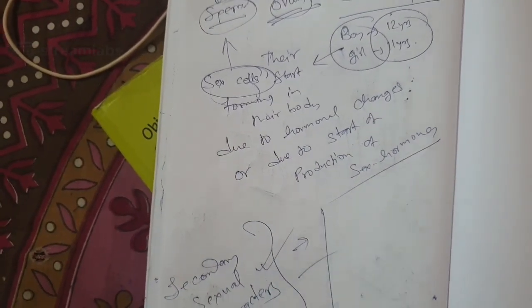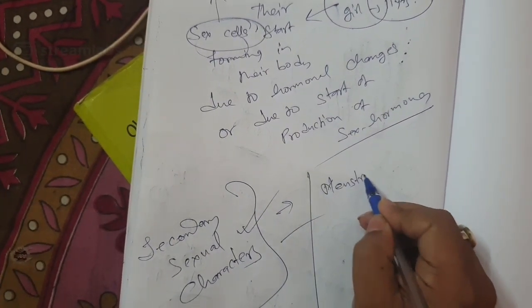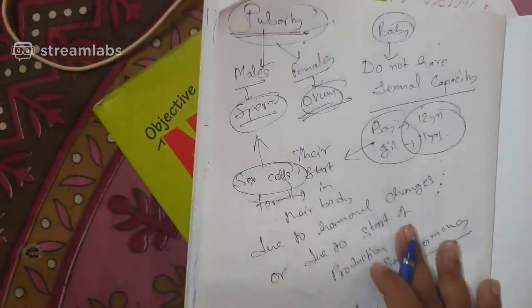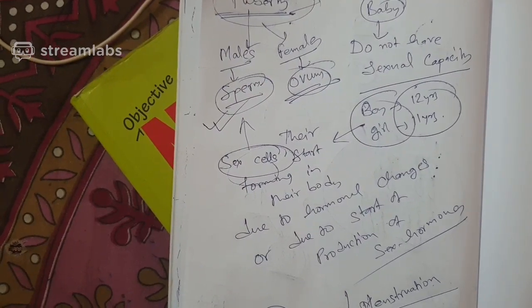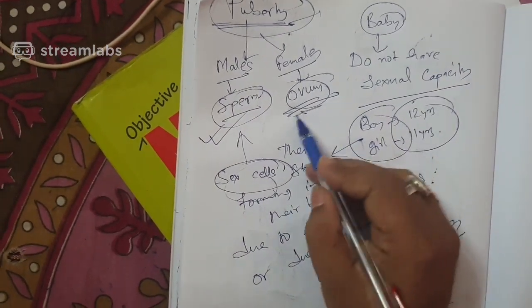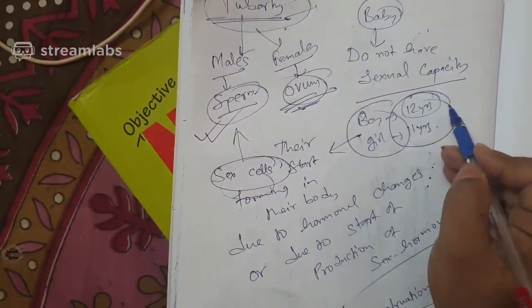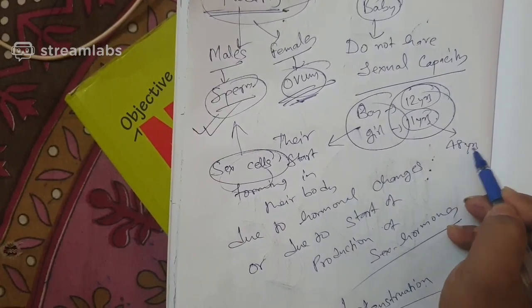Now my question was to understand what is menstruation. Now what happens is that males can produce sperm throughout their life, but females can produce ovum only up to a limited period. They start producing ovum from the age of 12 years, or 11 years, and it ends at around the age of 48 years.